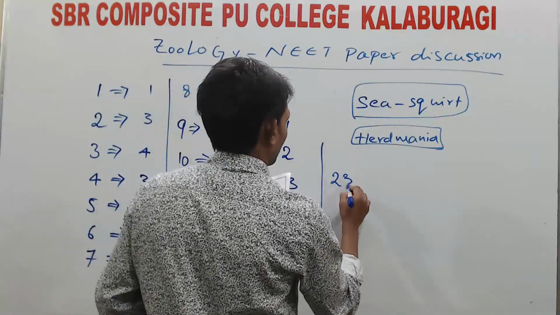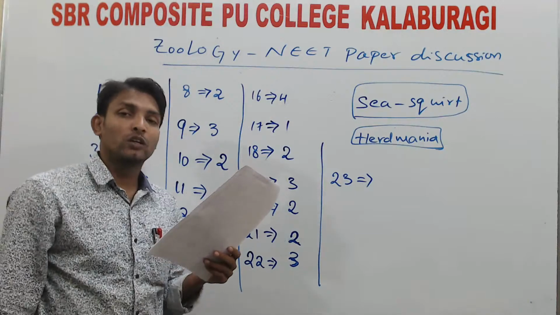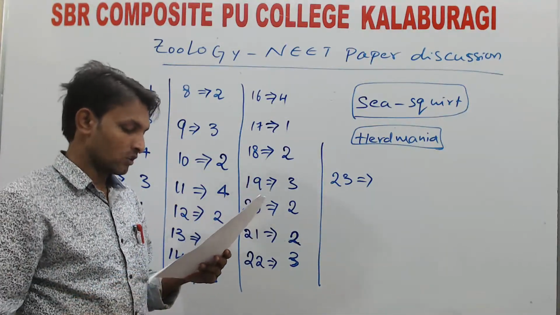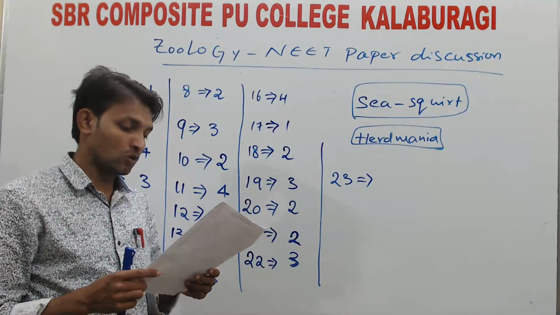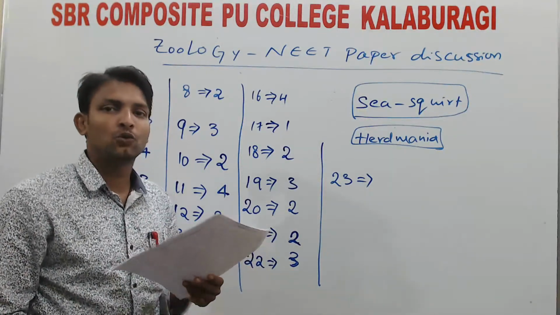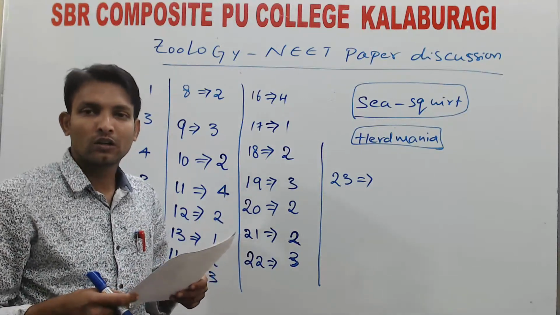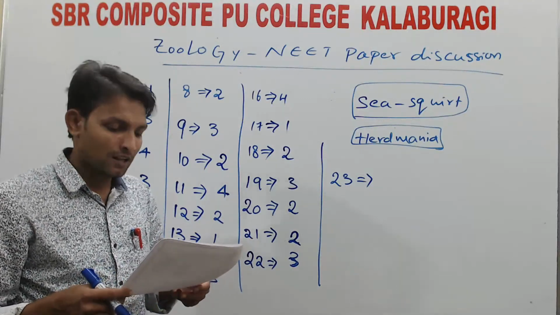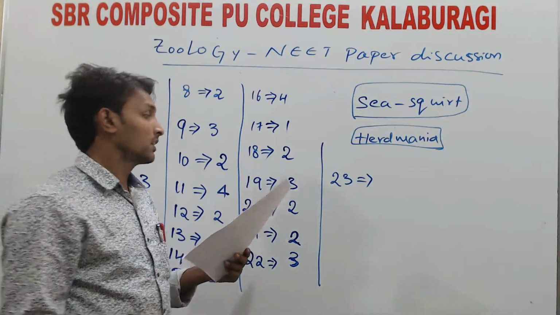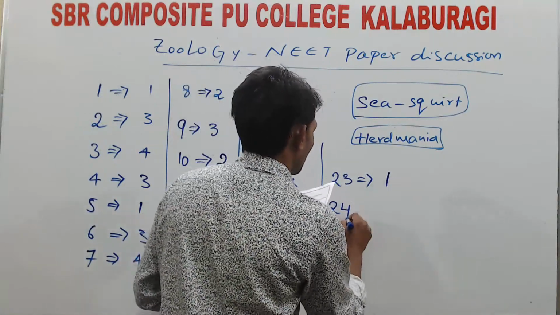Next, 23rd. The tunicates are another name for Urochordata. Tunicates are nothing but the subphylum Urochordata. Why are we calling them tunicates? There is a tunic coat made up of tunicin, which we also call a cellulose derivative or animal cellulose. Question number 23, directly tunicates are Urochordata, option 1.